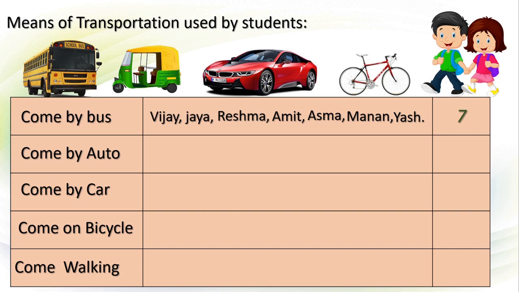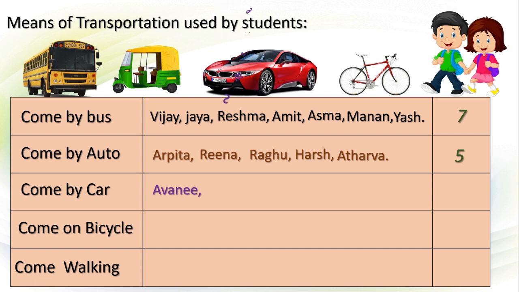And what about the children who use auto? They are Arpita, Reena, Raghu, Harsh, Atharva. These 5 children use auto for school. Next, the children who come to school by car are Avni, Swara and Haley.